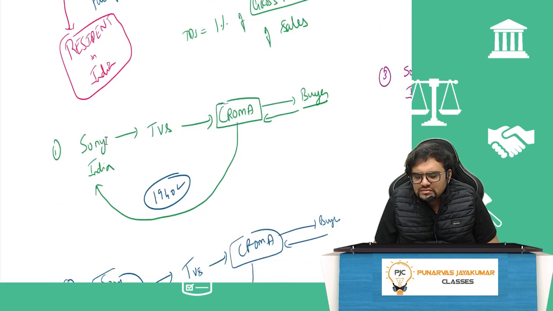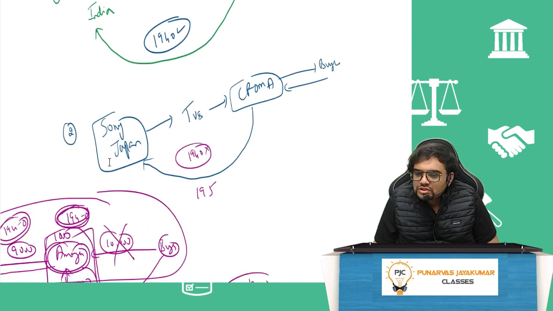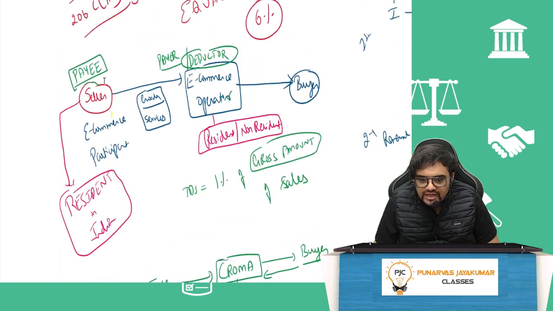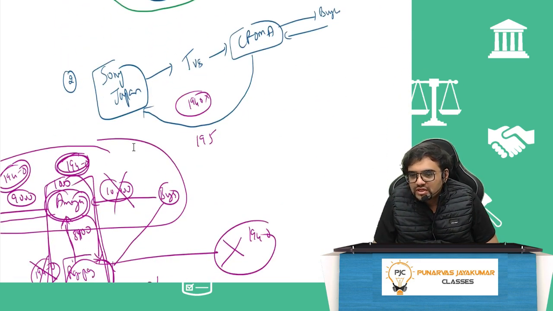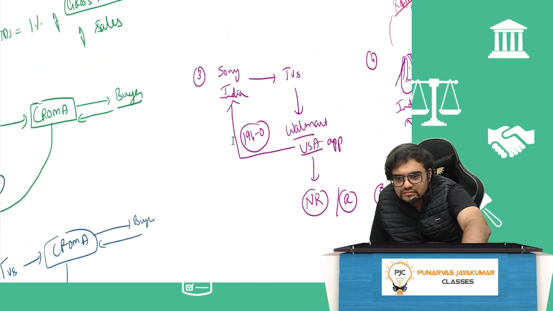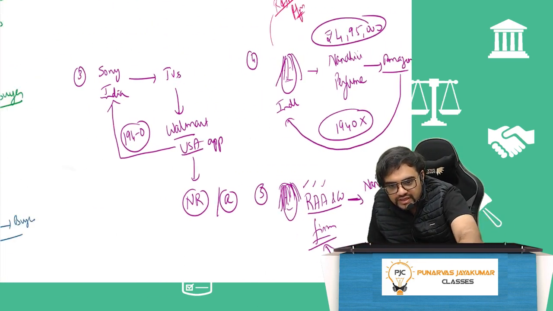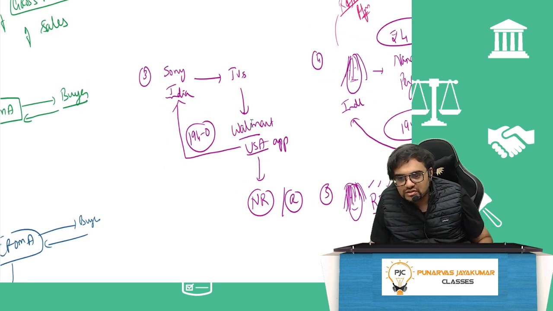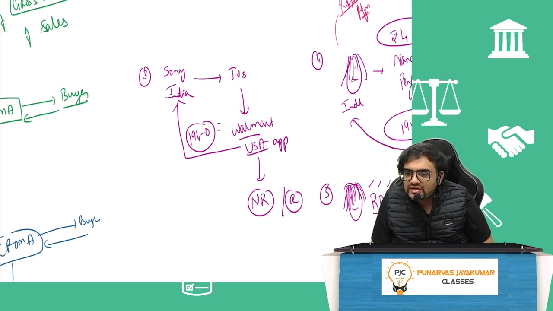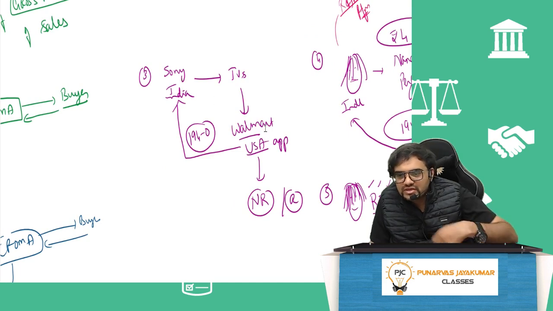So Sony India is selling TVs to Chroma and Chroma is selling to the buyer. When Chroma is making payment to Sony India, 194O will come. Sony Japan is selling TVs through Chroma and Chroma is selling to the buyer and Chroma is making payment to Sony Japan, 194O will not come because the payee must be a resident in India. So here 195 will come. Sony India is selling TVs to Walmart USA. Definitely 194O will come because Walmart USA can be resident or non-resident, doesn't matter.